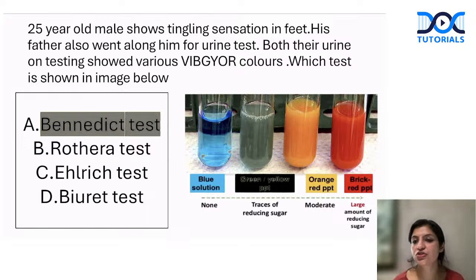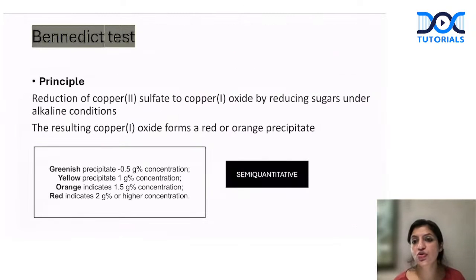Obviously this is a sugar test, and it is done by Benedict's test. That has to be very clear. As an undergraduate, you have to be very clear about the principle of Benedict's test. It reduces copper sulfate to copper oxide by the reducing sugars, and this copper oxide forms the orange precipitate. Remember, it's a semi-quantitative test. That's a very important thing. You can grade it semi-quantitatively with the VIBGYOR colors, starting with 0.5, 1, 1.5, and 2. That's how you remember it. It's a semi-quantitative test.